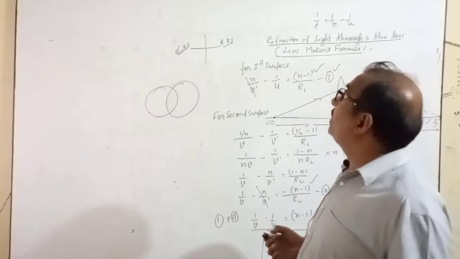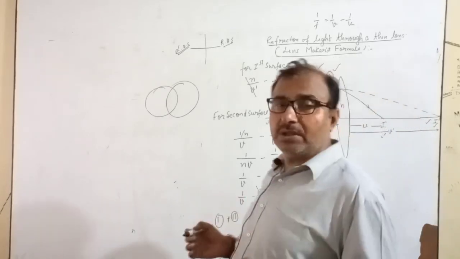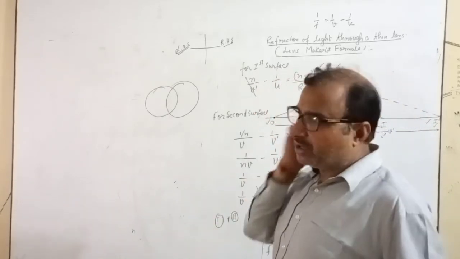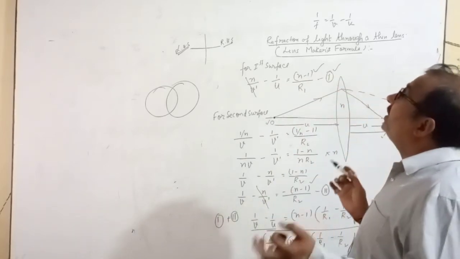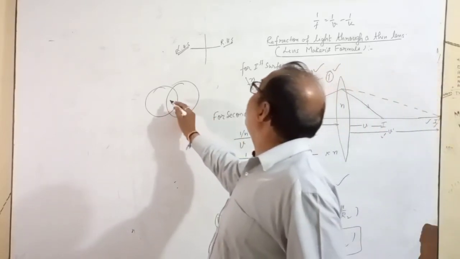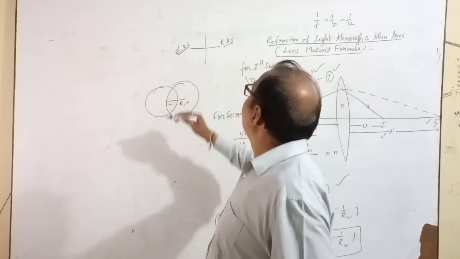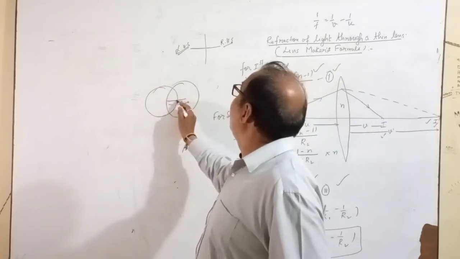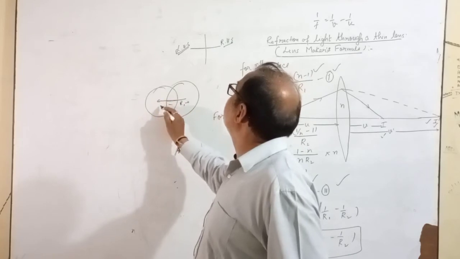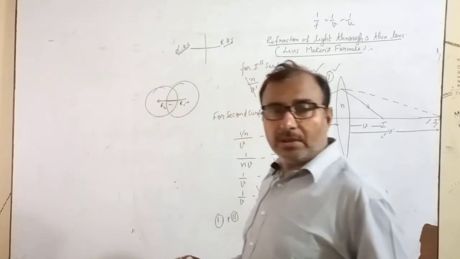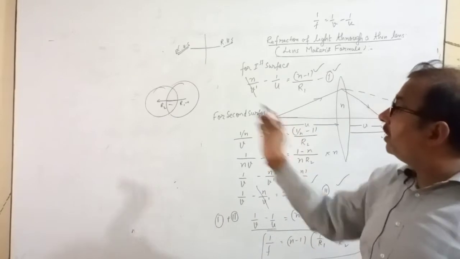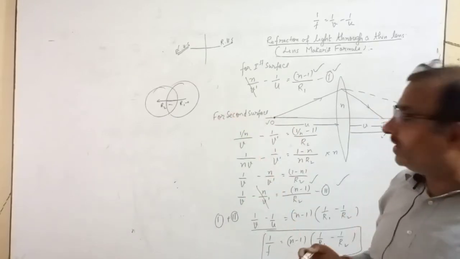So here you can see you have a convex lens that has two radii of curvature, one is R1, the other is R2. R1 is on the right hand side, so it is positive, and R2 is on the left hand side, so that is negative.